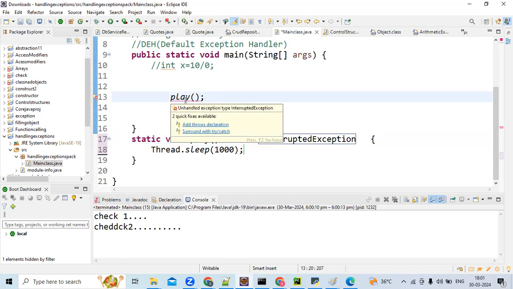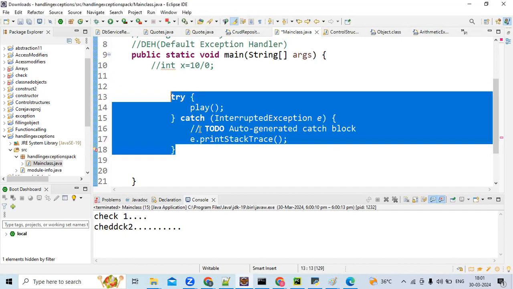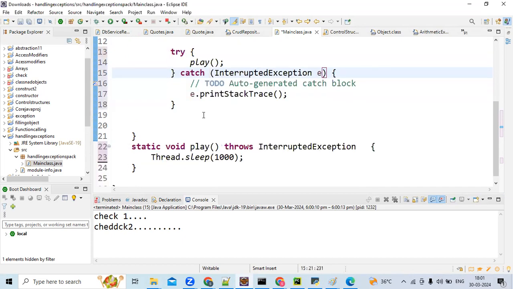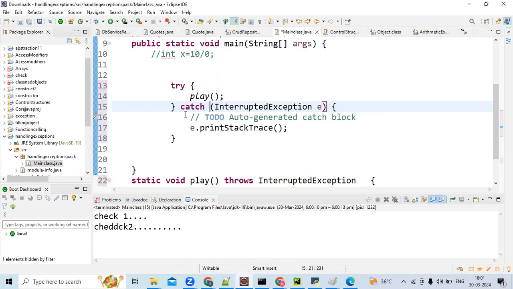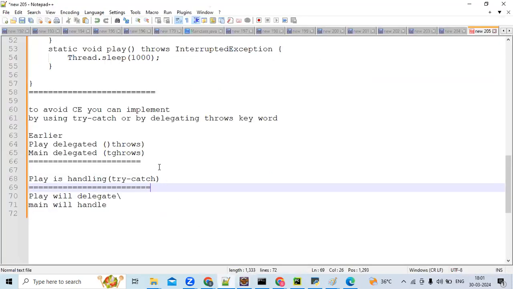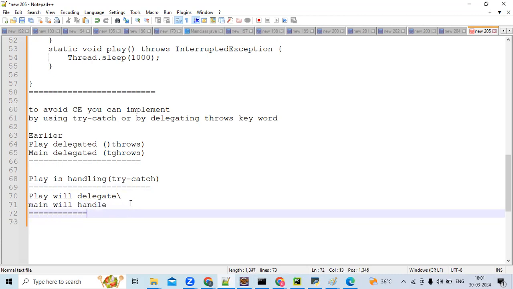Try, yes, correct. See, first case: both play will delegate, main will delegate. Second case: play will handle by its own. Third case: play will delegate but main will handle. These three cases, that's it. These many headaches will come with checked exception. By default it will give you a compilation error.